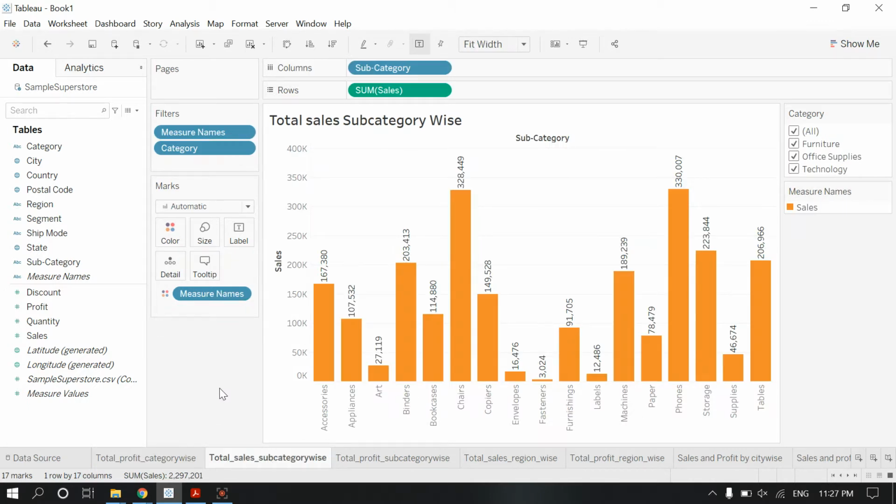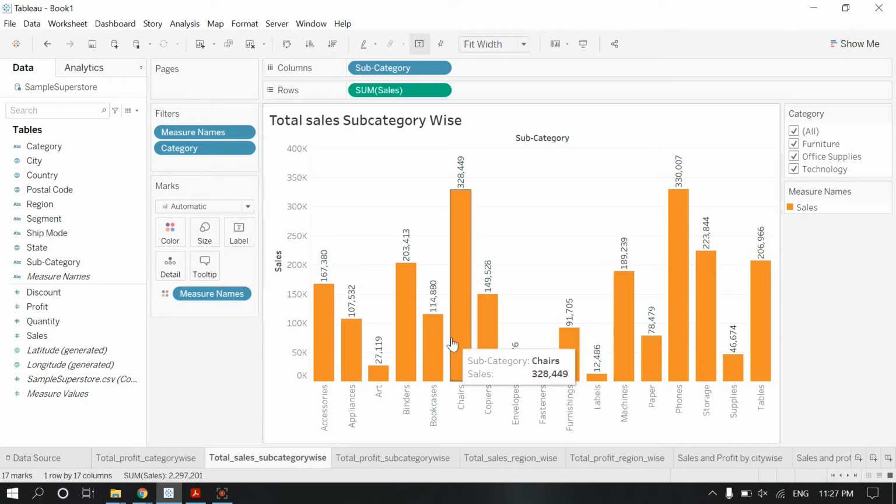Here we have a bar chart showing subcategories versus sales. We can see the maximum sales are phones and chairs, and tables are at 2 lakhs.